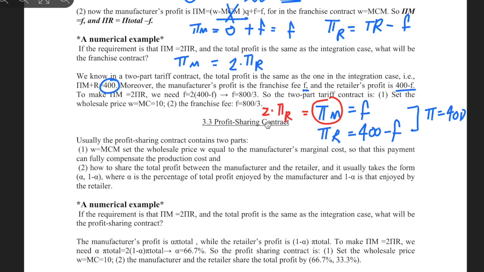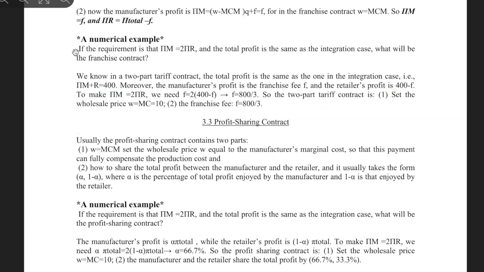So we're just setting 2 times the profit of the retailer, 400 minus F, equals to the profit of the manufacturer, F, right? And solving this, we can get the franchise fee of 800 over 3. So the two-part tariff contract is that the wholesale price equals to the marginal cost, and we get the franchise fee, okay?